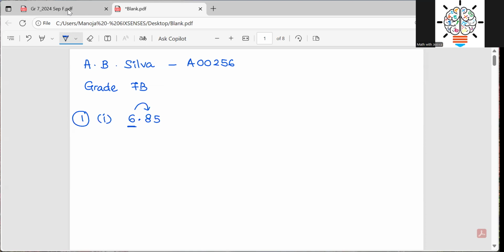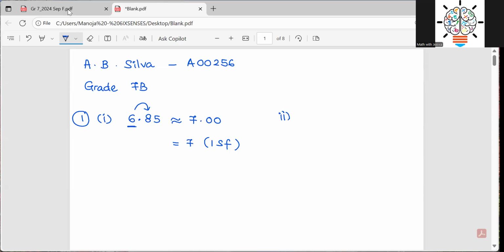So I write approximately equal, because it is not exactly equal. That is 7.00, and you can write this as 7, and inside the bracket write 1 SF. 6.85 is equal to 7 when you correct it to the first significant figure. This is how you write the answer.